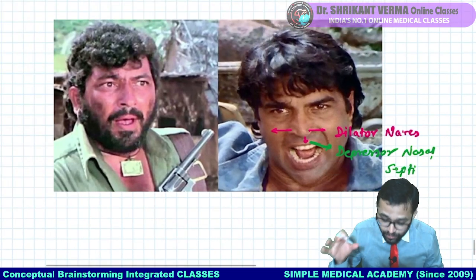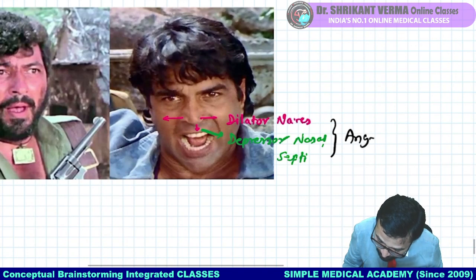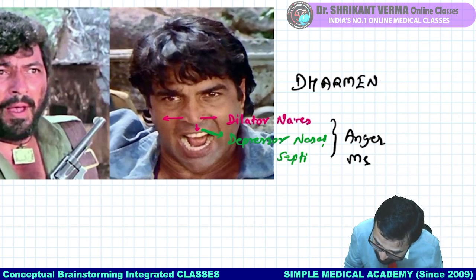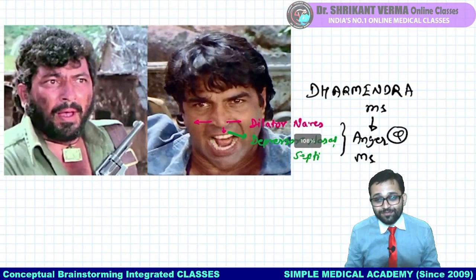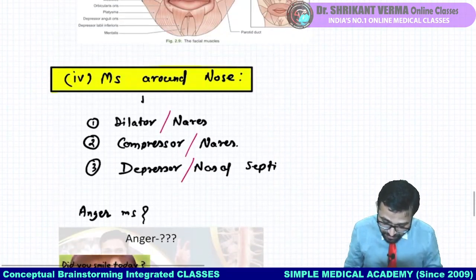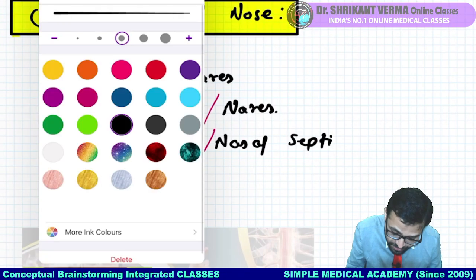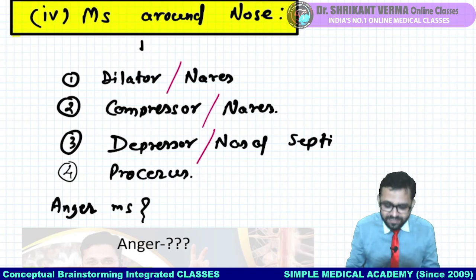So these are your different points, and these are all MCQs. That's why these two muscles are known as our anger muscles, but in a funny way we will call them Dharmendra muscles. Okay, so the anger muscle is your MCQ, not the Dharmendra muscle. Hope you will not forget these questions. These are the different muscles. Also one more muscle over the nose is known as procerus. Different MCQs are there, but okay, fine, these are sufficient.